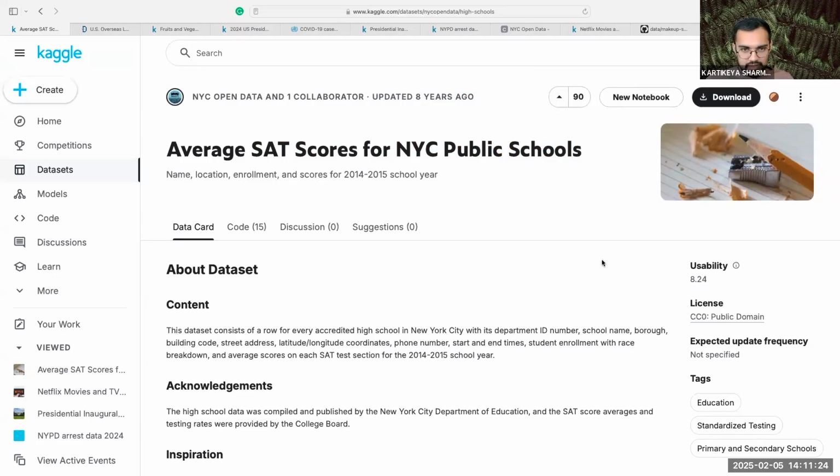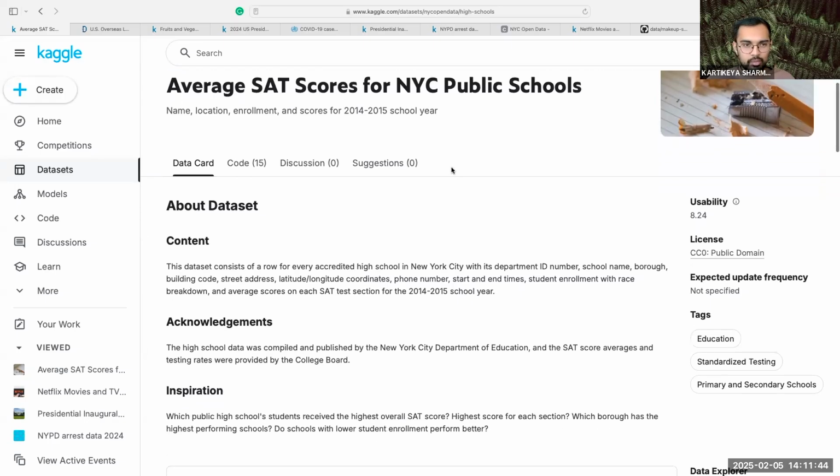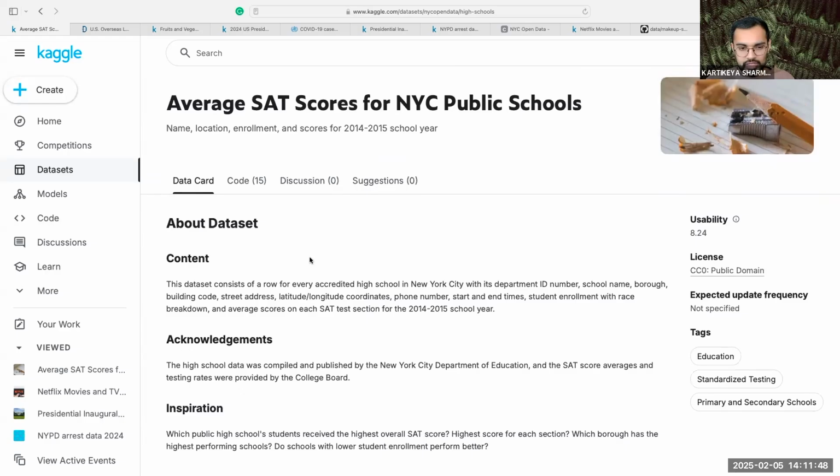Try to find data sets that are recent. Maybe 2 years ago is fine. This is not like a hard metric that you need to look at, right? Because it depends on the topic. In this case, it's SAT scores, which are taken yearly.